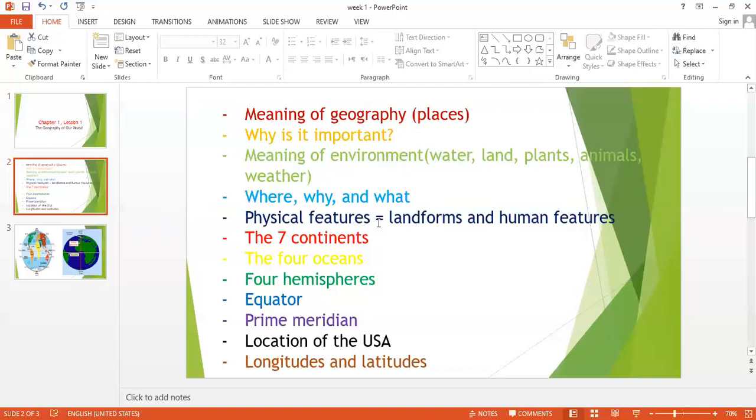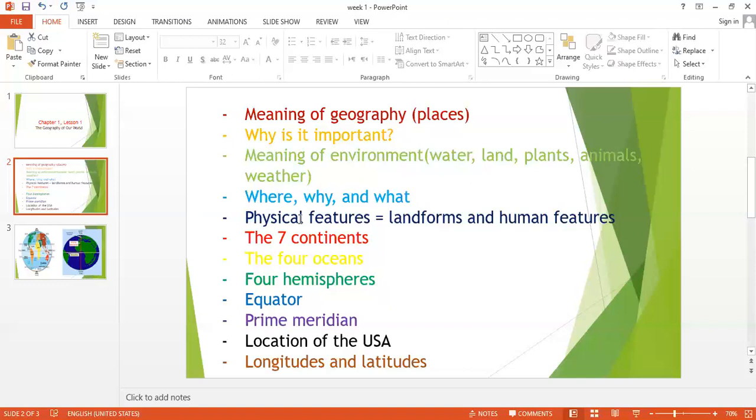Physical features or landforms, both words have the same meaning. Look, I write physical features equal landforms. What is the meaning of physical features? It means landforms. What is the meaning of landforms? It means physical features. Okay, what is the meaning of both words?